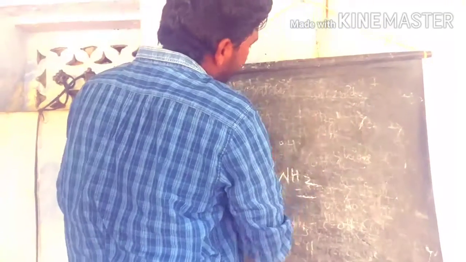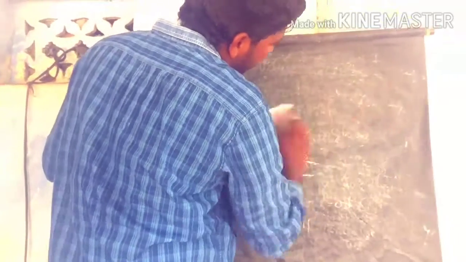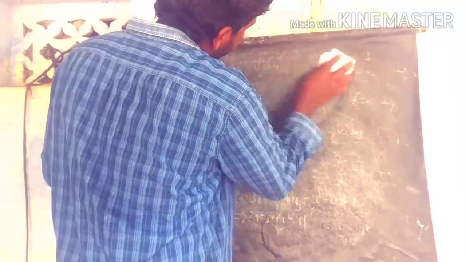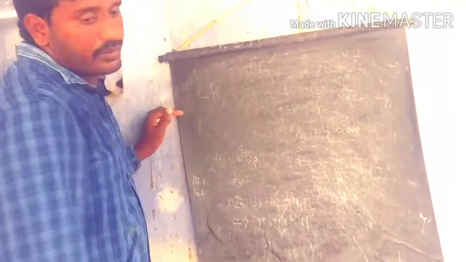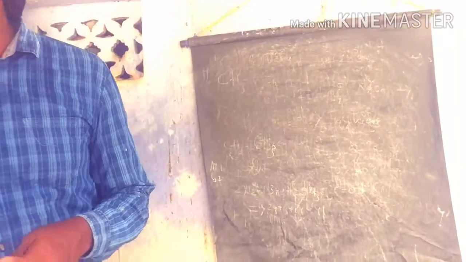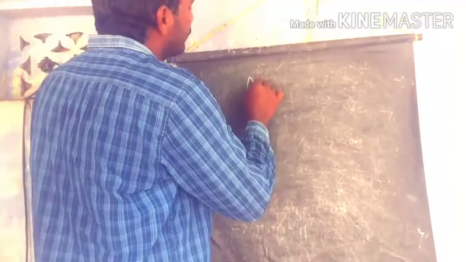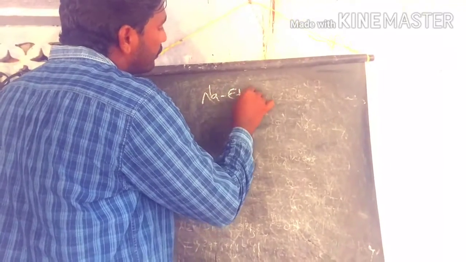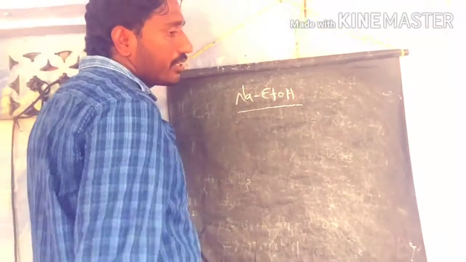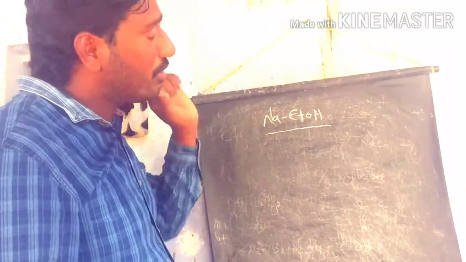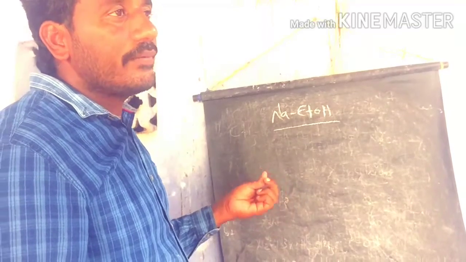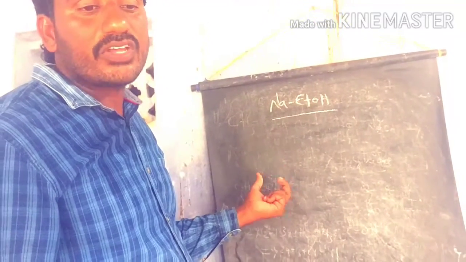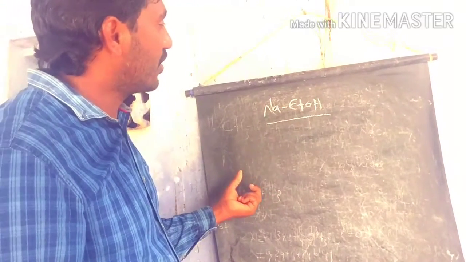So the reactions. The reduction in presence of sodium ethanol. Sodium ethanol is one of the reduction reagents used for converting cyanates to amines and isocyanates to amines. So let's see what is happening. The cyanates are involved in this reaction and the isocyanates are involved in this reaction.